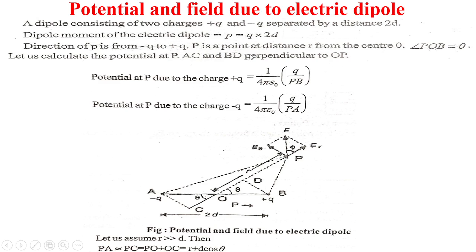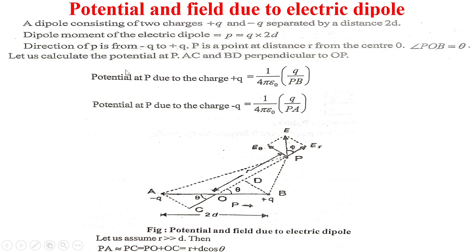P is a point at a distance r from the center O. Angle POB equals theta as shown in figure. See that angle POB is denoted here, that is theta.